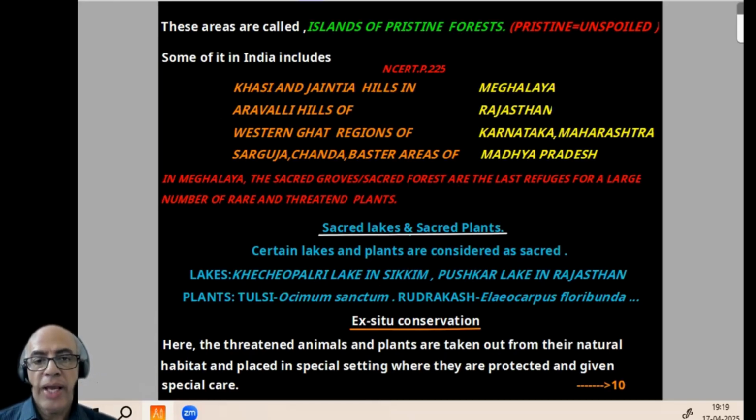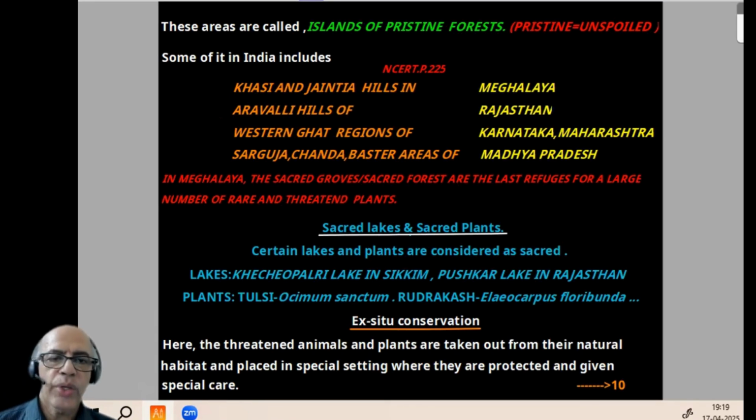Now come sacred lakes and sacred plants. Certain lakes and plants are considered sacred or holy, so naturally they are given some protection. Two famous lakes: one is Khecheopalri Lake in Sikkim, the other is Pushkar Lake in Rajasthan. Plants include the more familiar Tulasi, Ocimum sanctum, and Rudraksha, Elaeocarpus floribunda.